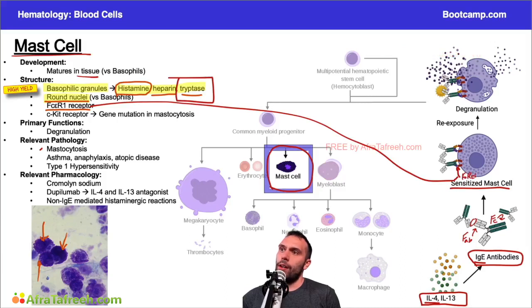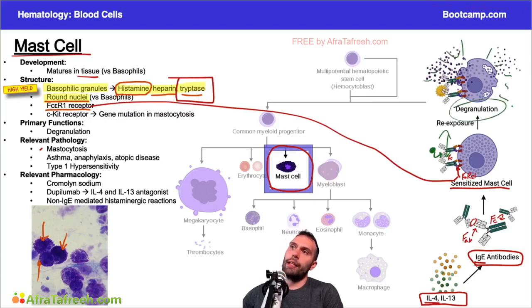This is going to be the FcR epsilon 1 receptor. Okay, again, binding to the Fc portion of this IgE antibody. And then after we're re-exposed to this antigen, right, some second exposure, whatever it is, dust, pollen, whatever, binds to the Fab portion of the antibody, these antibodies will then essentially cross-link and will end up with this massive degranulation from that antigen binding.